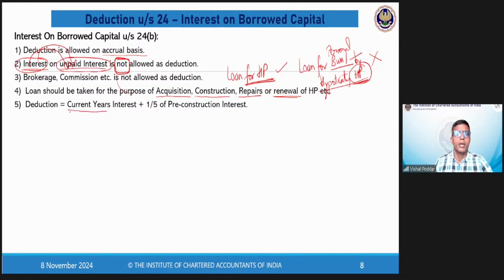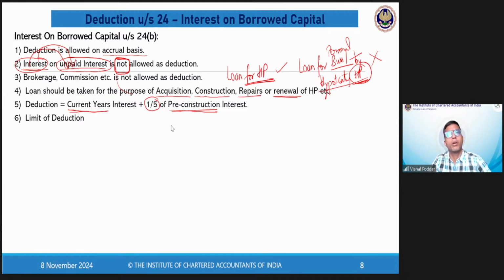One is the current year's interest and the other is pre-construction interest, of which we will take 1/5 in a particular year. So it will be apportioned over 5 years, 1/5, 1/5, 1/5, 1/5, 1/5. Now I'm sure the question that may strike you is what is current year, what is pre-construction, that we will see as we proceed. So what is eligible for deduction is current year interest plus 1/5 of the pre-construction interest.